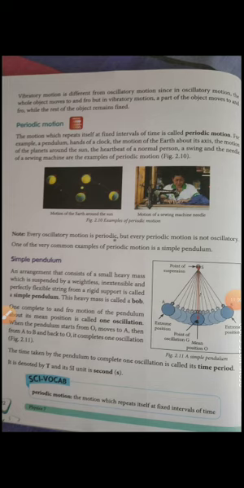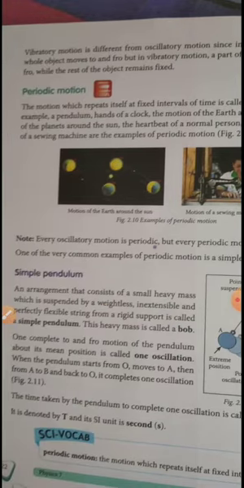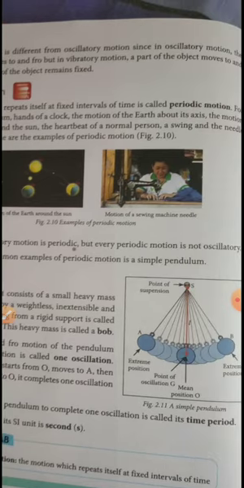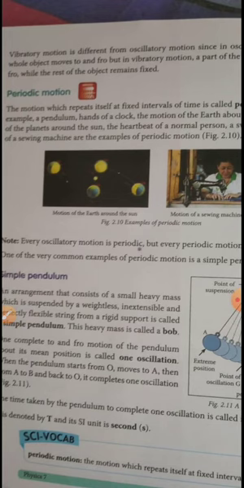Now you might get a doubt: what is the difference between vibratory motion and oscillation, because both use terminologies like to and fro. But in oscillatory motion, the entire object is going in a to and fro motion. But in vibration, only a part of the object will show vibration. That is the difference between vibratory motion and oscillatory motion. In oscillatory motion, the whole object goes to and fro. But in vibratory motion, a part of the object will move to and fro, while the rest of the object remains fixed.